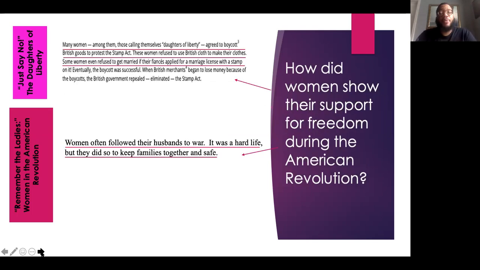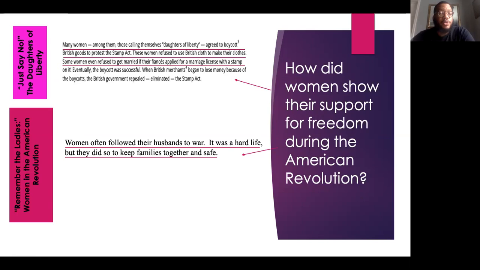Question number 2 says, how did women show their support for freedom during the American Revolution? Well, in the first text, I found this piece of evidence that says many women, among them those calling themselves Daughters of Liberty, agreed to boycott British goods to protest the Stamp Act. These women refused to use British cloth to make their clothes. Some women even refused to get married if their fiancés applied for a marriage license with a stamp. Interesting. The second article gave me this piece of evidence: women often followed their husbands to war. It was a hard life, but they did so to keep families together and safe.